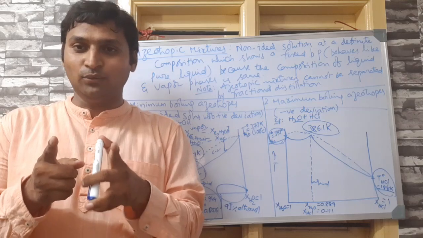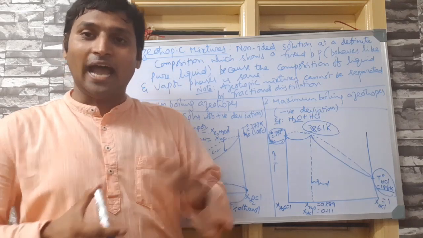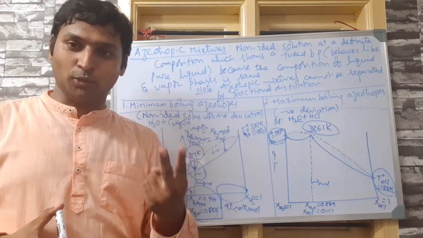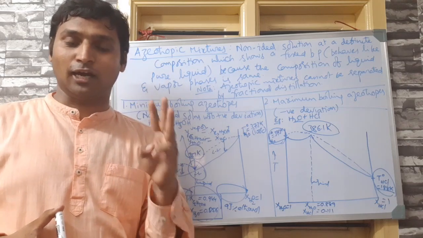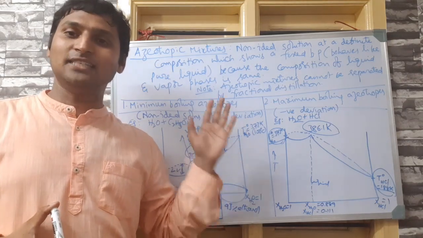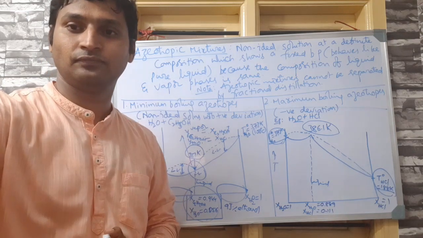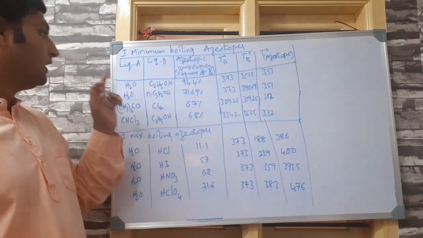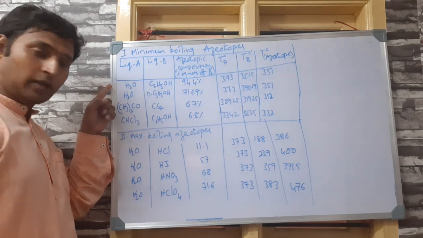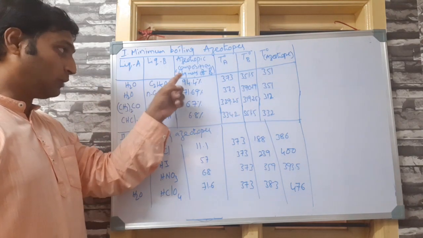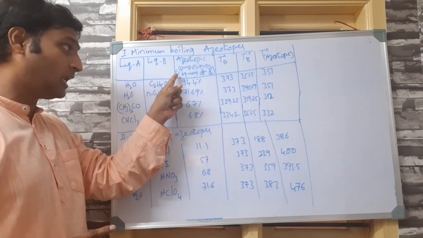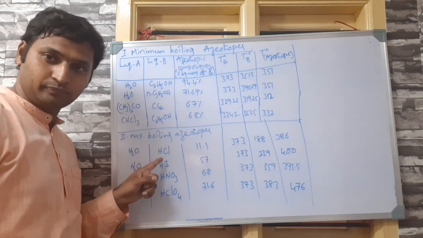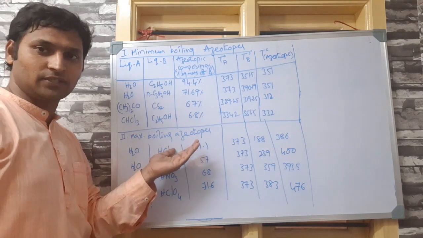Now, before winding up this video, I'll write a few more examples for both the categories. Their pure liquid boiling points, azeotropic boiling point and azeotropic composition. These three columns, a few more examples I'll write. Please make a note in your notes. Okay. Please check this list. You can notice the formula for liquid A, the formula for liquid B, and at what composition, and here the composition is mentioned as percentage by mass of B, that is the percentage by mass of the liquid present in this column. So accordingly you can calculate mole fractions, not an issue.